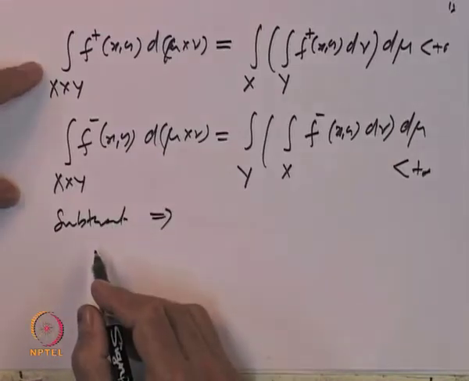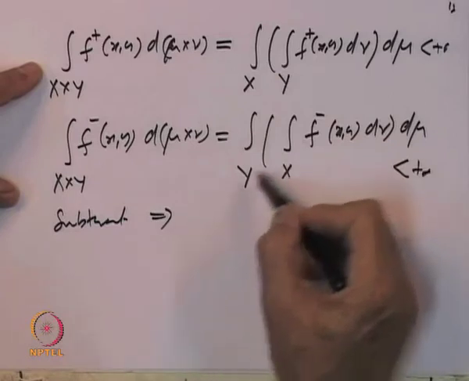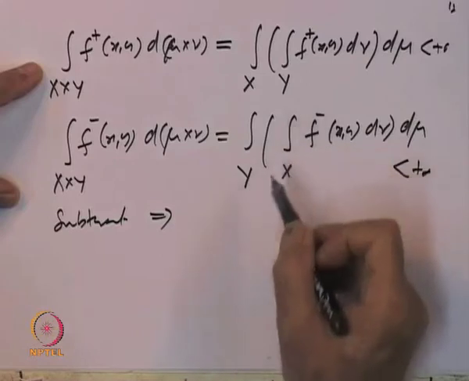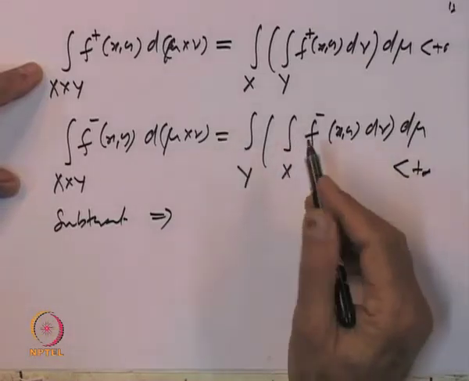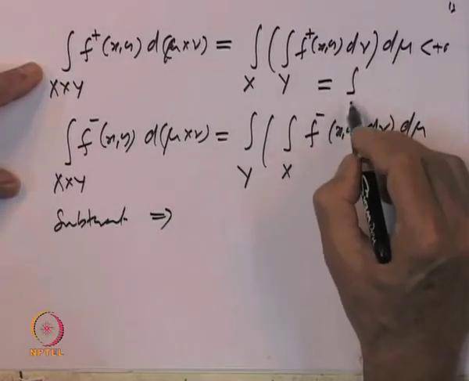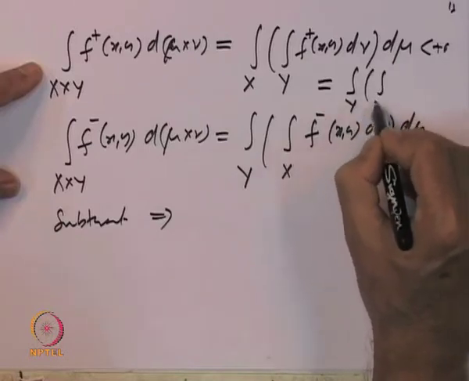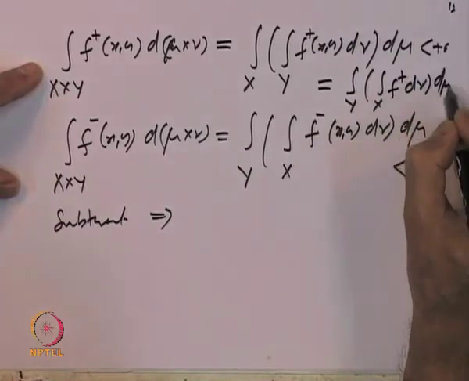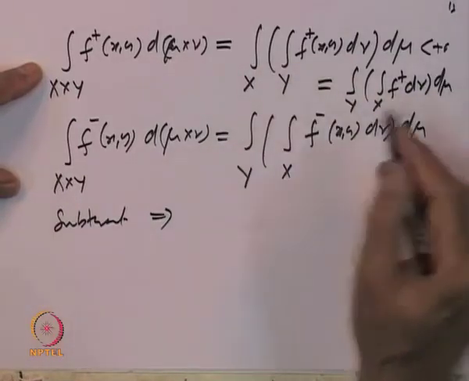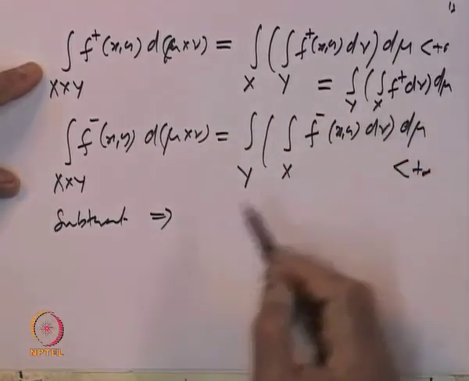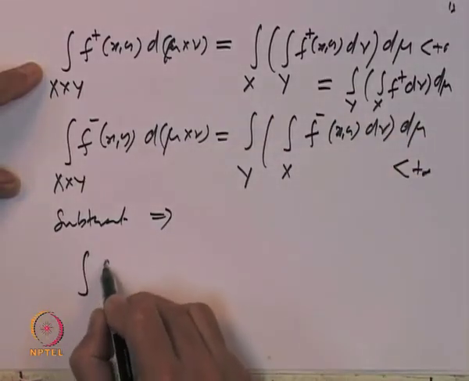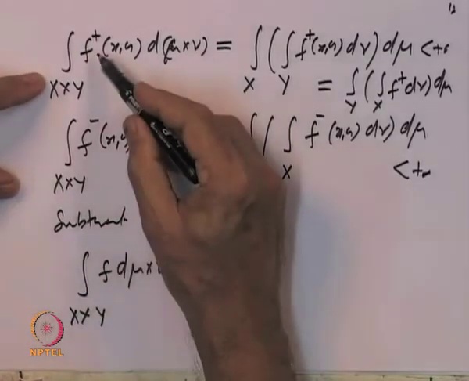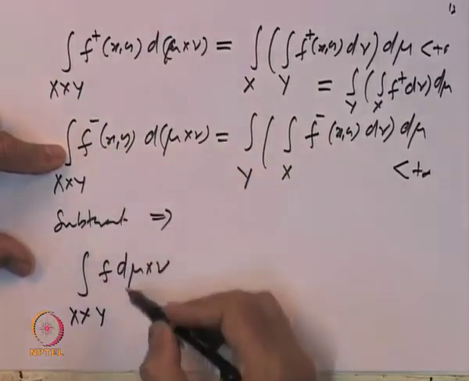So, subtraction, and similarly also the corresponding identities for the other interchanged order. So, this is also equal to the integral over y, integral over x of f plus d nu d mu, right. For non-negative, that is true. So, we will subtract this from this. So, we will get the integral of f d mu cross nu on x cross y, because the integral of f plus minus the integral of f minus is the integral of f.